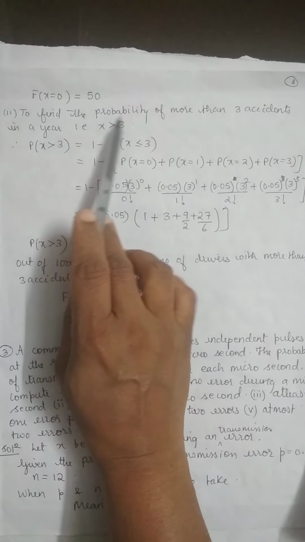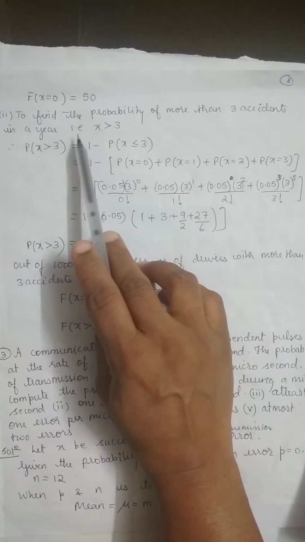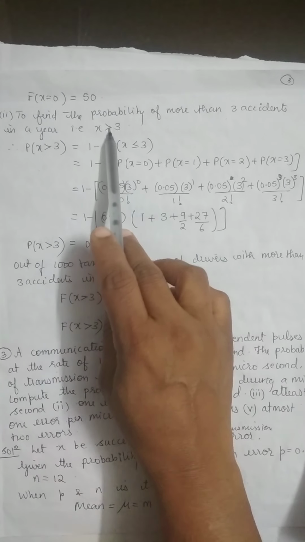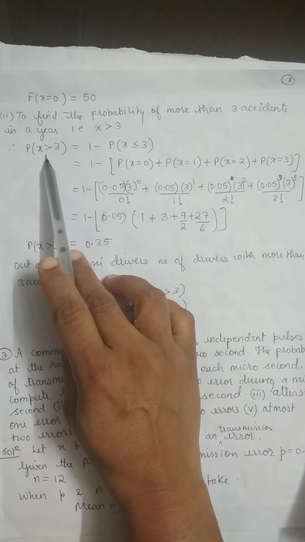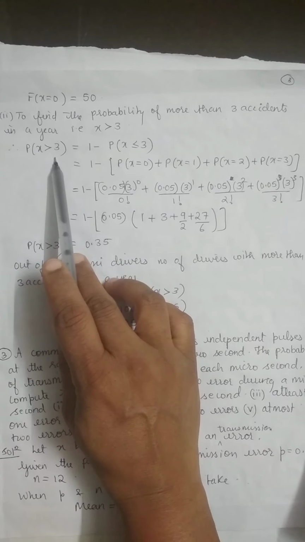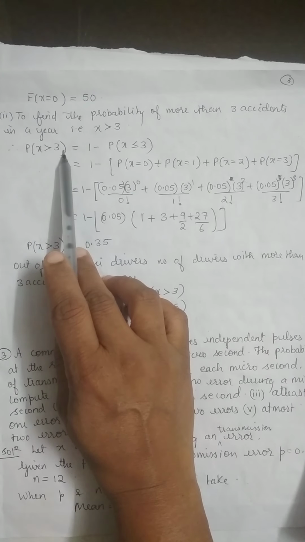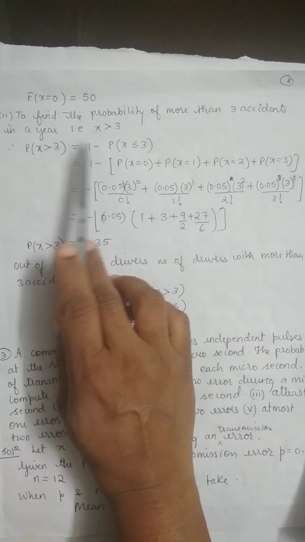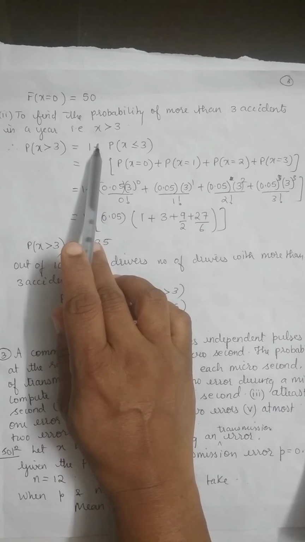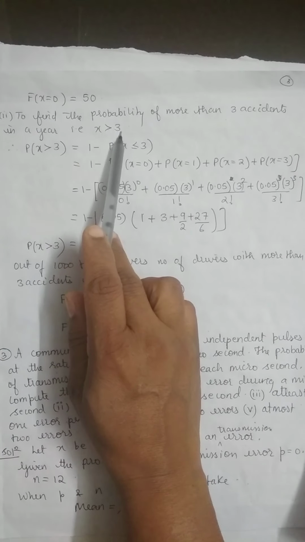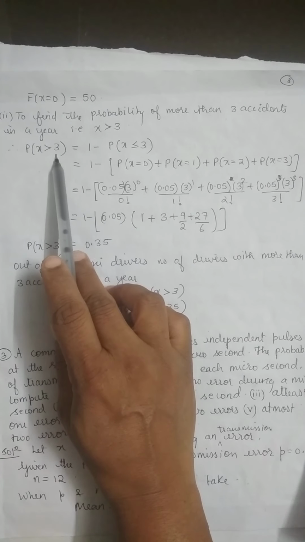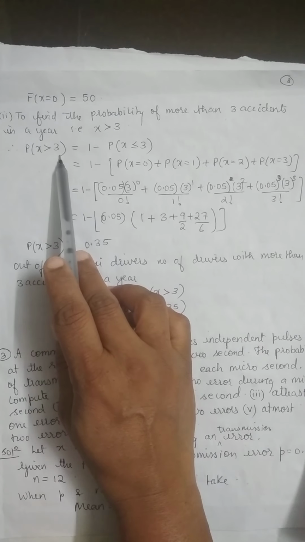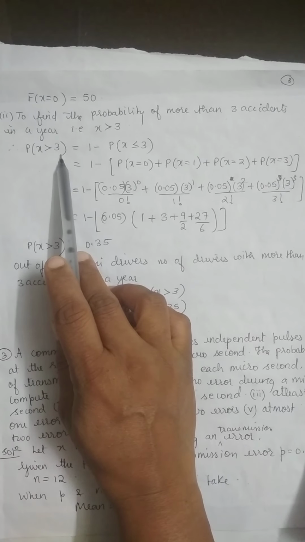Sub question 2, to find the probability of more than 3 accidents in a year. More than 3 accidents means the driver having more than 3 accidents. So it means P of x greater than 3. Here equals to is not there, they are saying more than 3, not more than or equal to, so you have to take greater than 3. Greater than 3 means you can take P of x equals 4, P of x equals 5, P of x equals 6 and so on. But I don't know the end value, so I cannot take that formula.